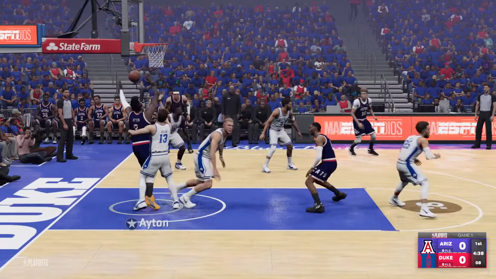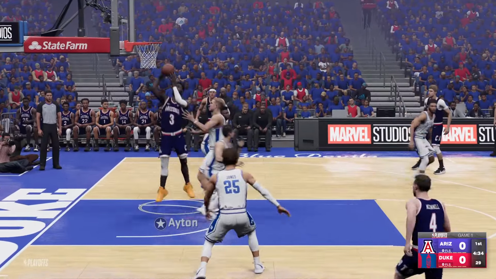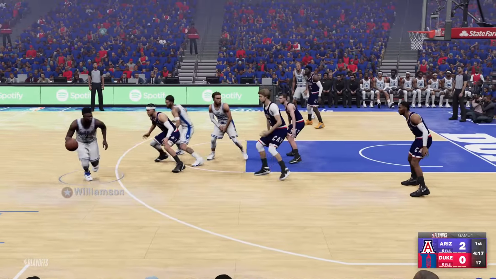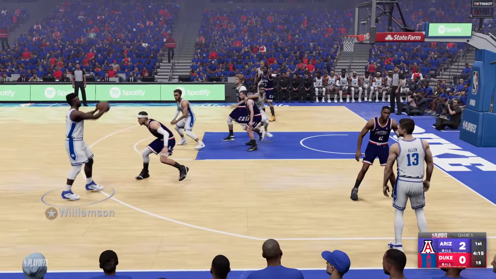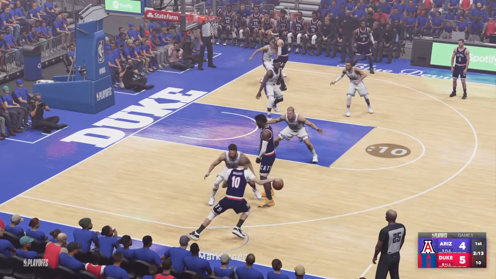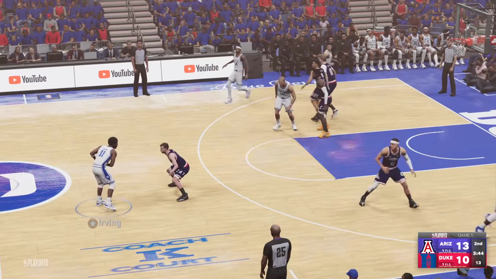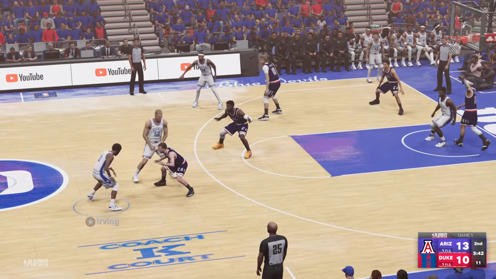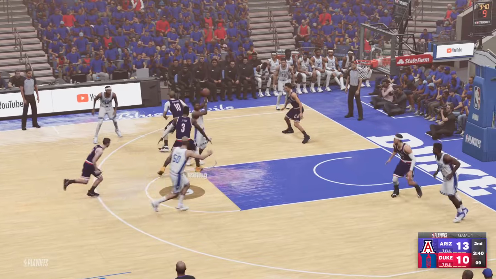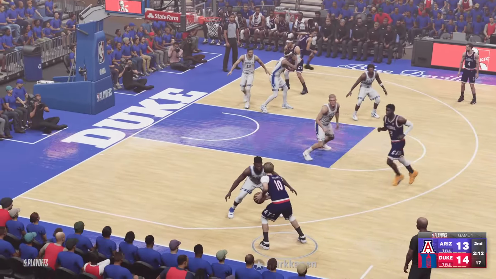To start the game, Arizona, Ayton gets the ball underneath, struggles to put it in the first time, hits it the second. Now Zion with the ball, finds a flying Tatum and hits him for the alley-oop dunk. Awesome play. Arizona coming back, Markkanen with the mid-range. And now Kyrie gets a screen from Mason Plumlee and hits him right back with the dunk. Duke up 1 in the second.